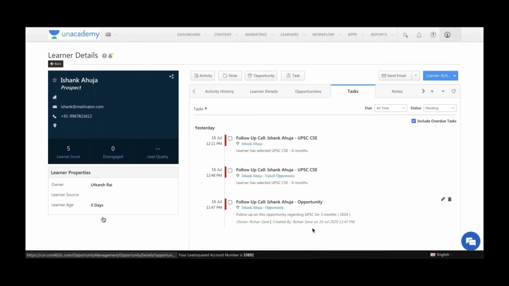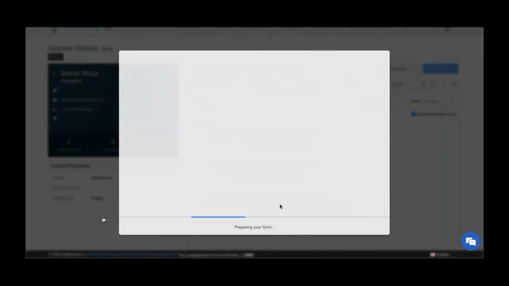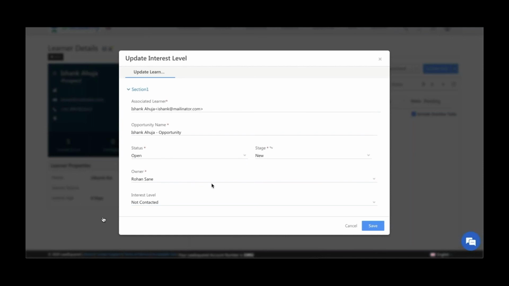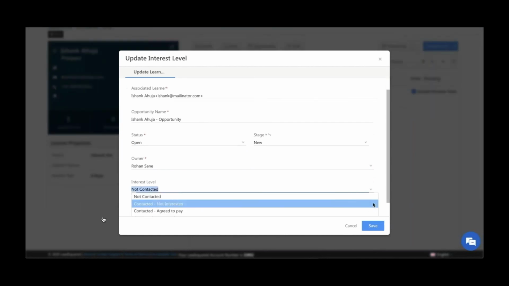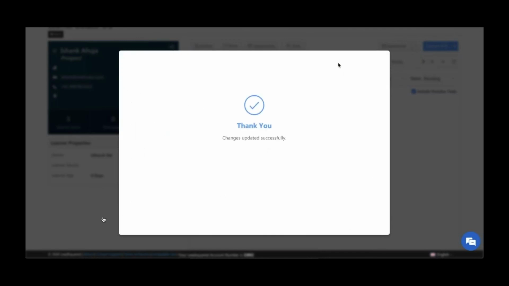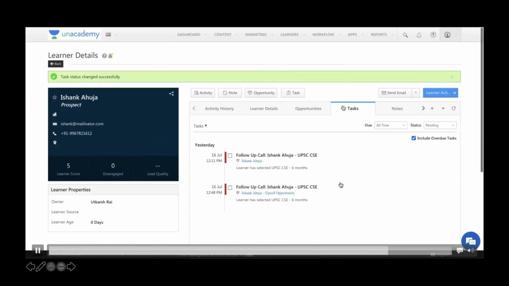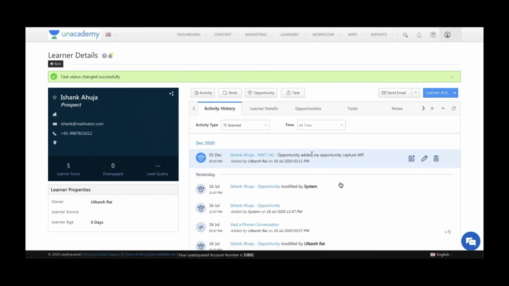So if I go and mark any of these tasks as complete, what will actually happen is my form will open and I can capture anything with respect to my opportunity. I can capture anything with respect to the contact, or regarding the next follow-up, or regarding adding an activity. So this is about it. This is what the contact details page will look like and how it will function.